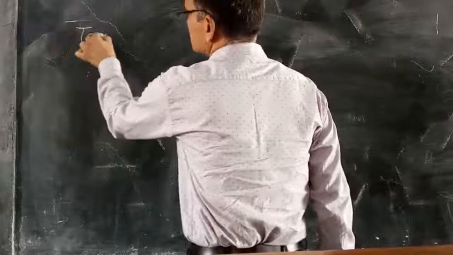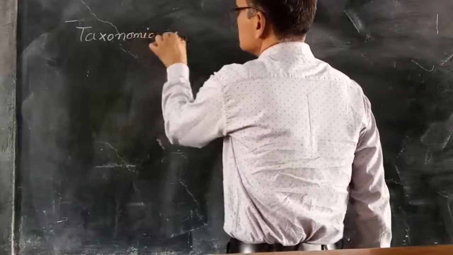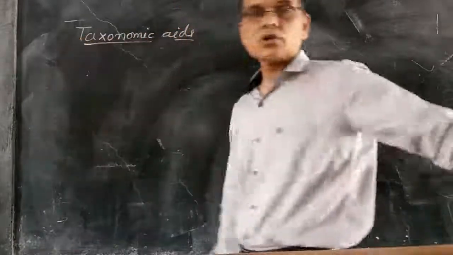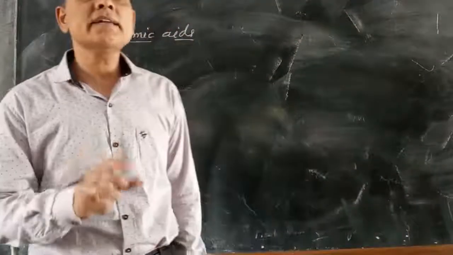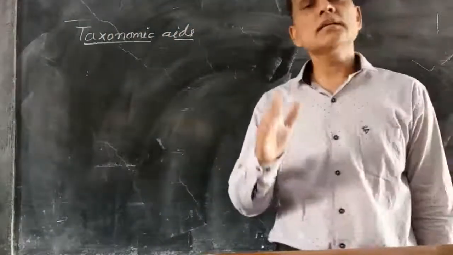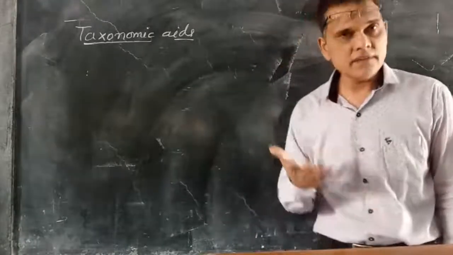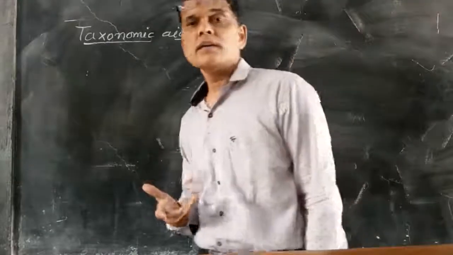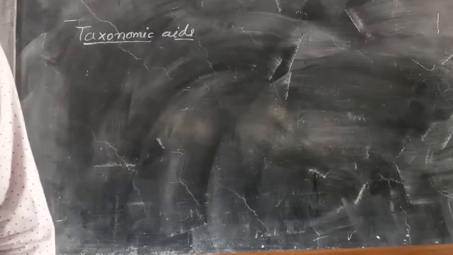The next topic is taxonomic aids. Just like teaching aids help in teaching, how to teach, like that, taxonomic aids help in identifying, classifying, and ordering of organisms. The taxonomic aids help in the classifying or identifying of the organism.